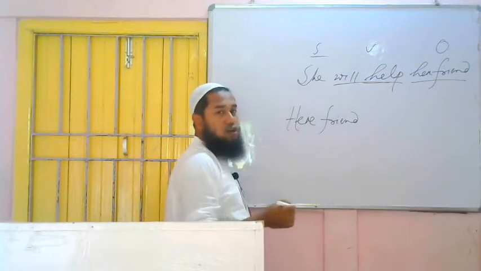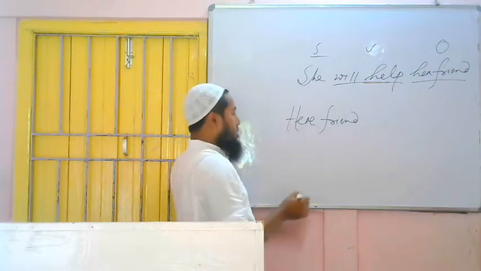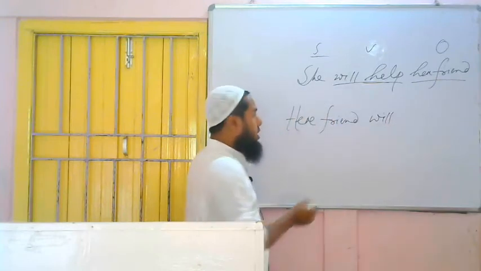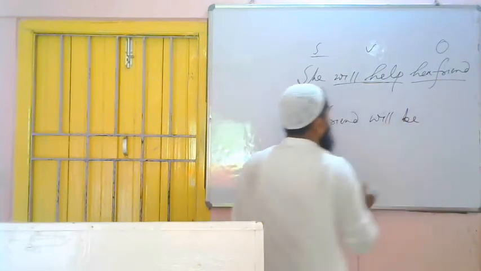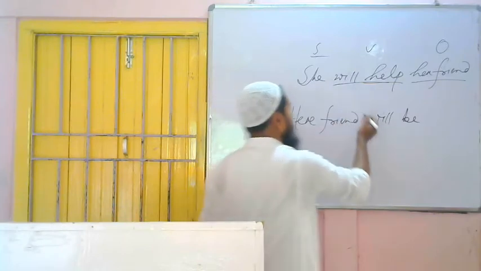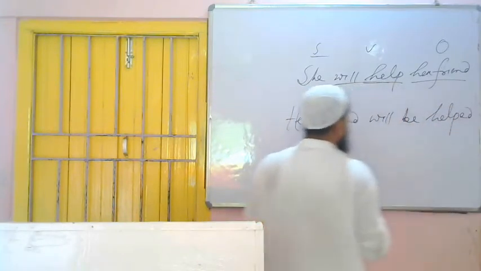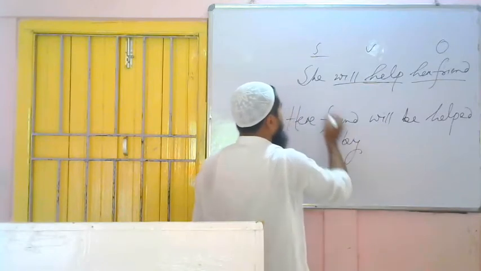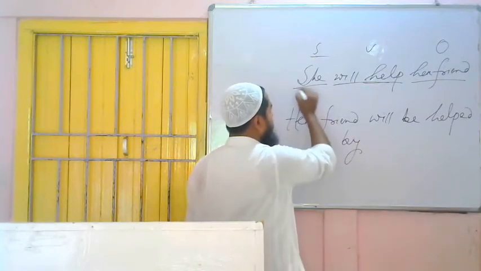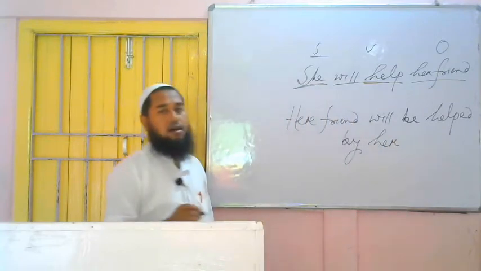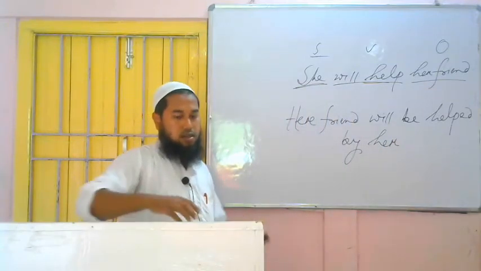Then we have to use shall or will. So this is third person singular number. We have to use will. Then according to the rule, we have to use be. Then third form of the verb. Verb is help. Third form of the verb is helped. Her friend will be helped by. Then subject will go in place of object. Subject is she. It will be her. Her friend will be helped by her. Simple or not?